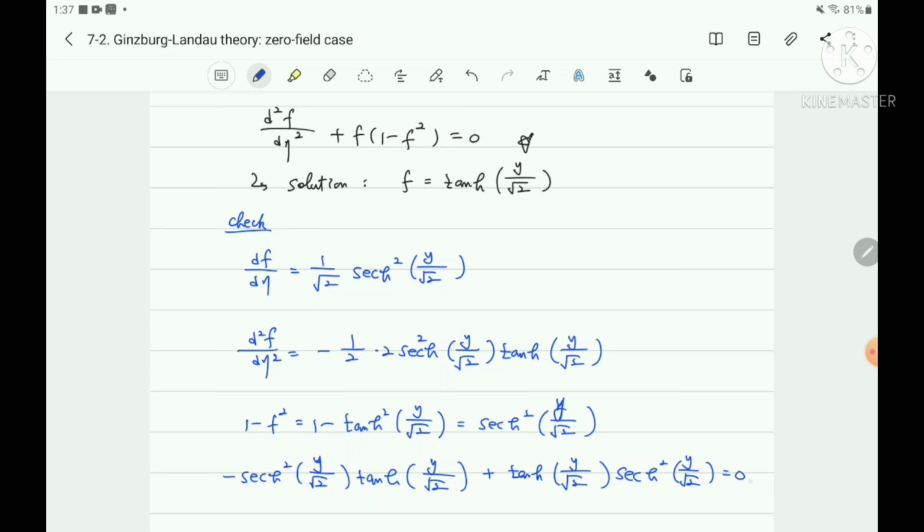Therefore, it is 0, so it is the solution of this equation.